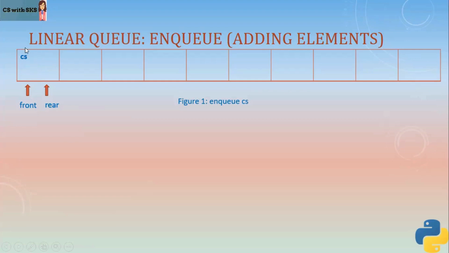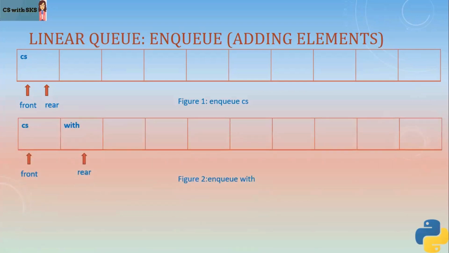So the value is mentioning that there is only one element at the moment, right? Now, if I add one more element, as I said, addition happens at the rear. So rear pointer is increased when a new element is entered. Earlier it was only CS which was there. Now I have entered one more element, which is width. So when width is entered in the queue, then front remains the same. However, rear pointer is increased by 1.